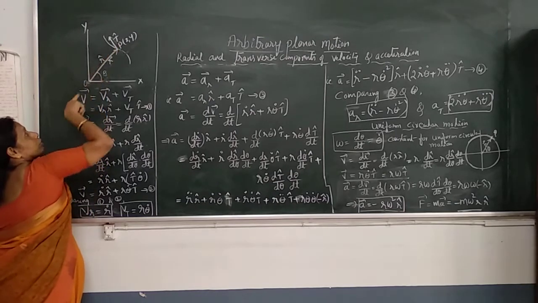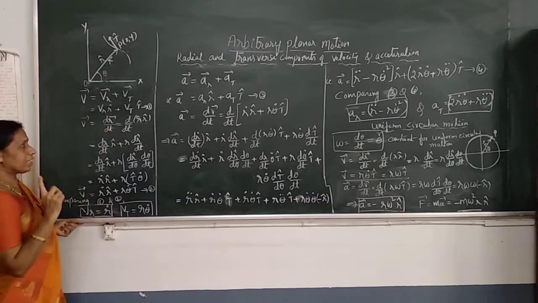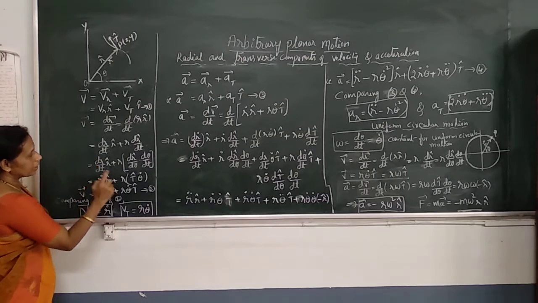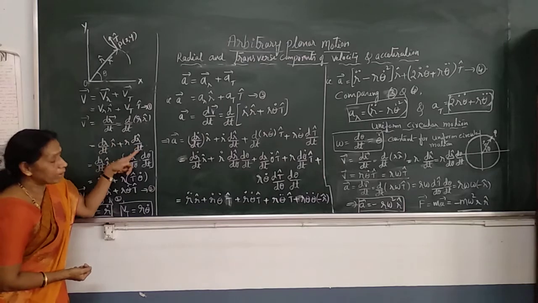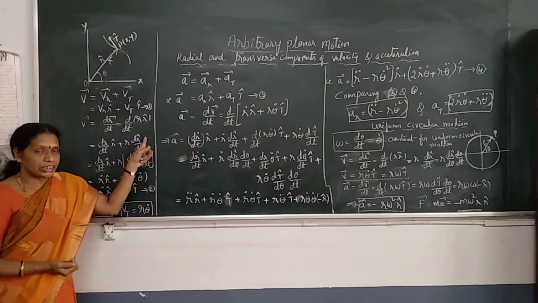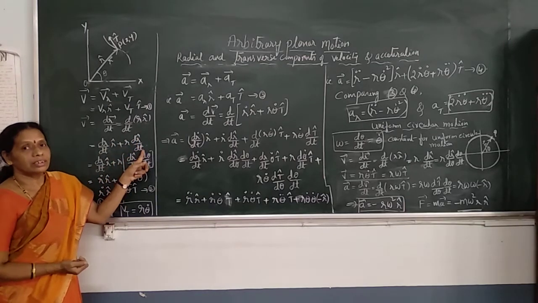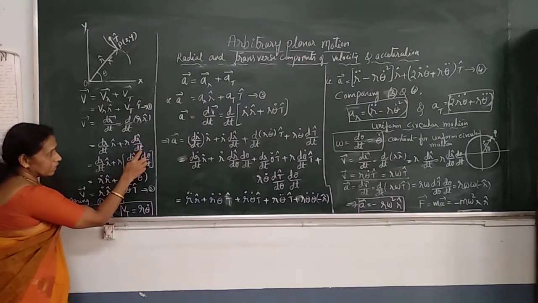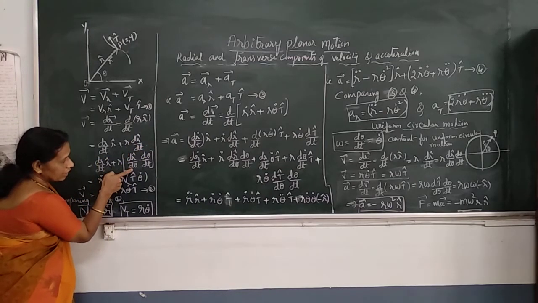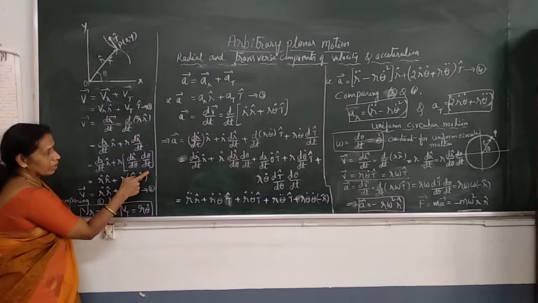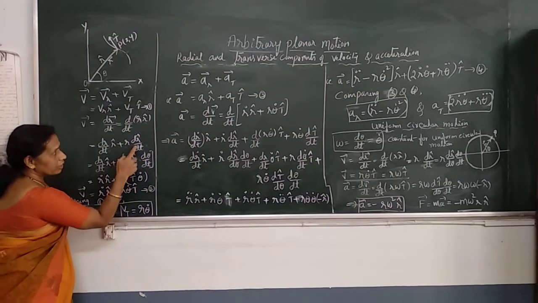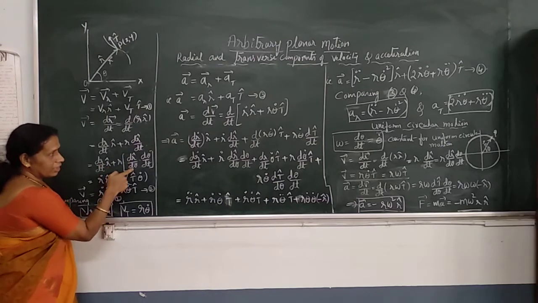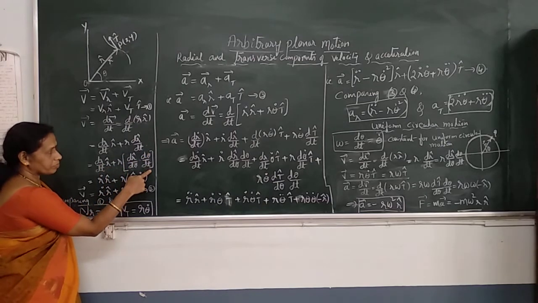The magnitude of this position vector is varying with time t. So dr by dt into R cap plus r into dR cap by dt. Here the direction varies with time, so we write dR cap by dt as dR cap by d theta into d theta by dt.